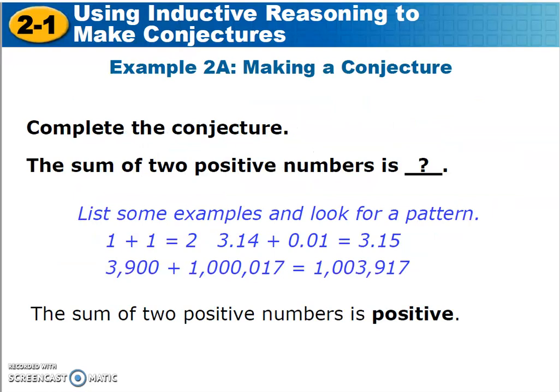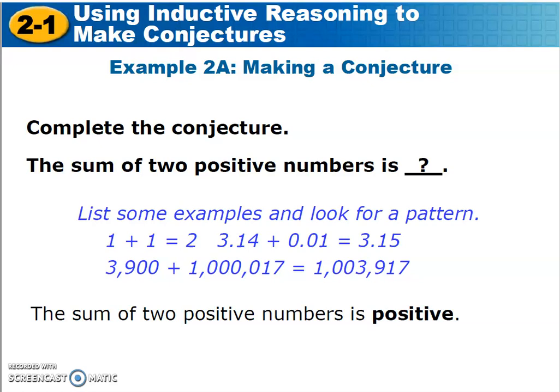Let's try it again. I want you to try to figure out a pattern that is observable, and then apply that to get your answer or conjecture. The sum of two positive numbers is blank. All right, so let's think of some examples of adding two positive numbers. Remember, sum means add. So 1 plus 1 is 2. 3.14 plus 0.01 equals 3.15. 3,900 plus 1,017 equals 1,003,917.